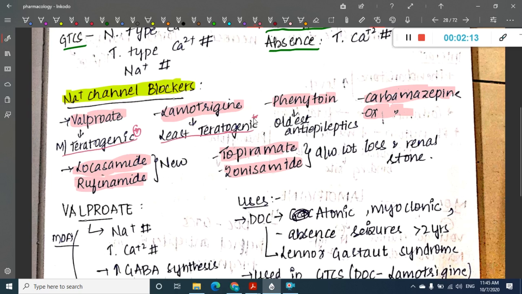Most teratogenic drug is valproate, and least teratogenic drug is lamotrigine. Then the oldest anti-epileptic is phenytoin. So these are the one-liners which can be asked.